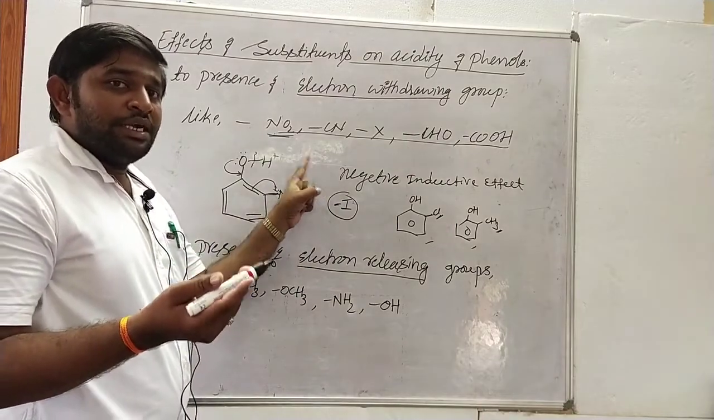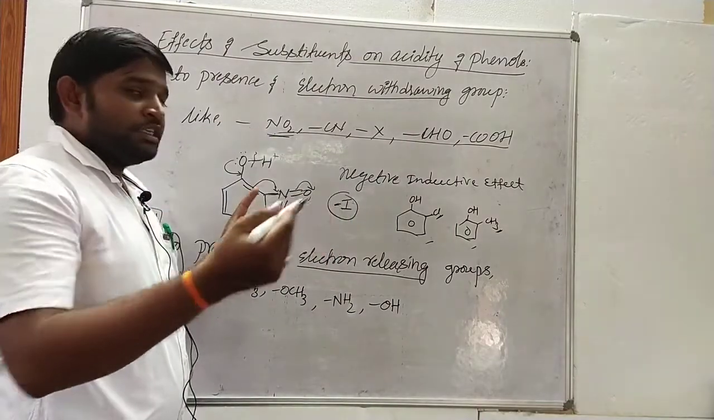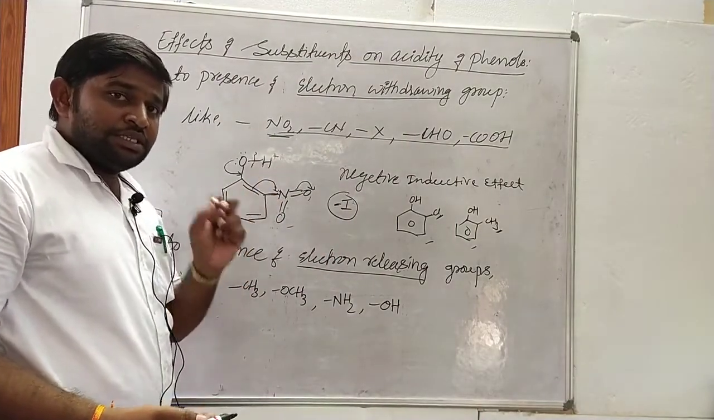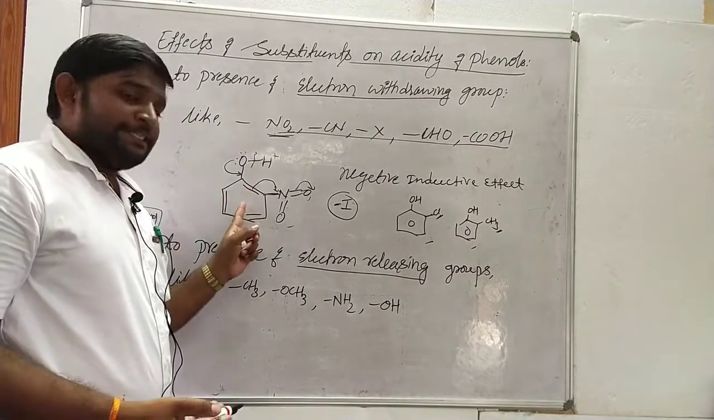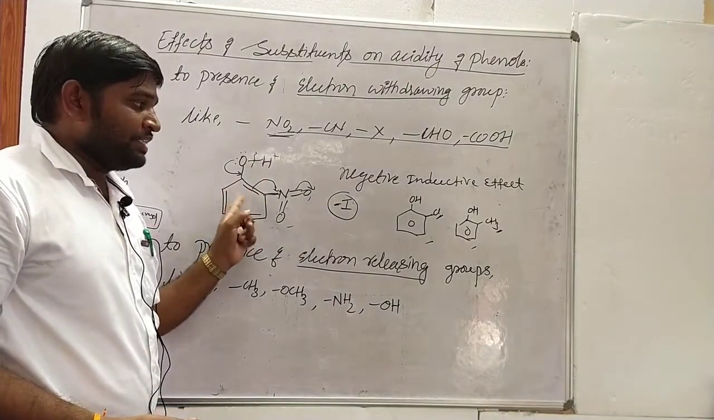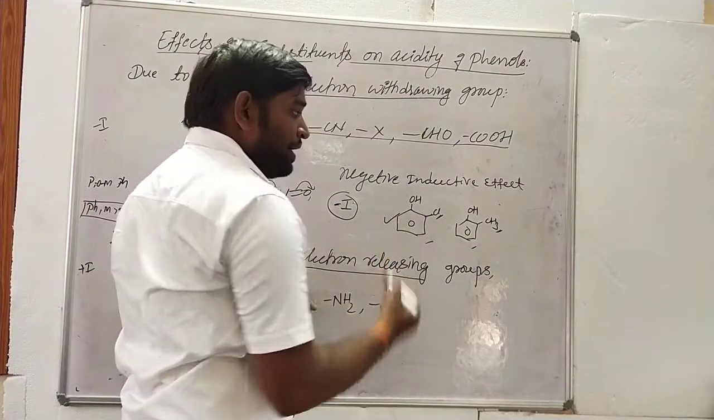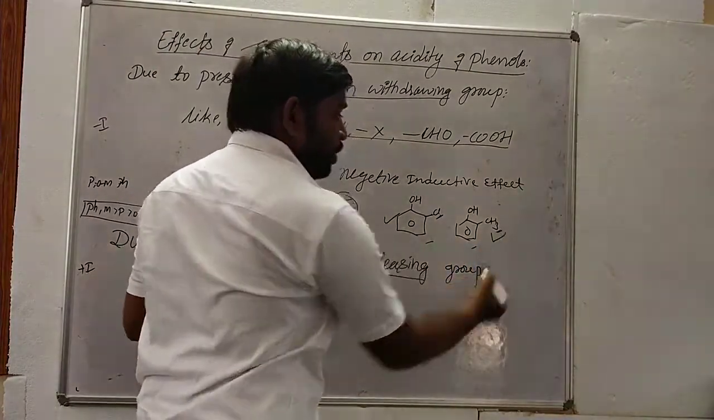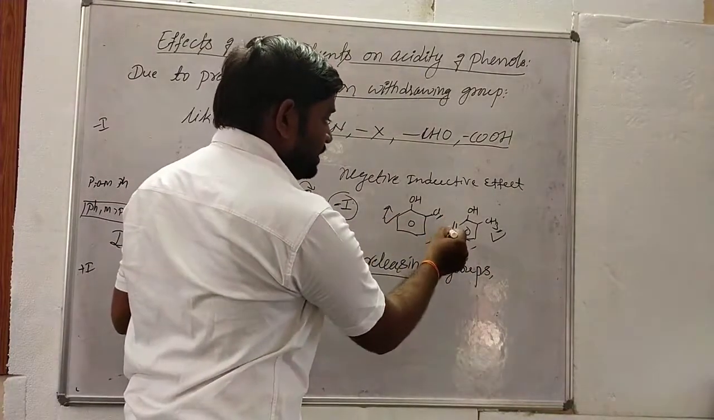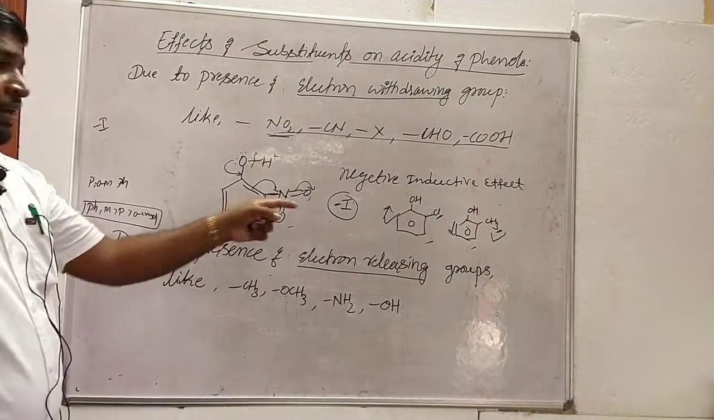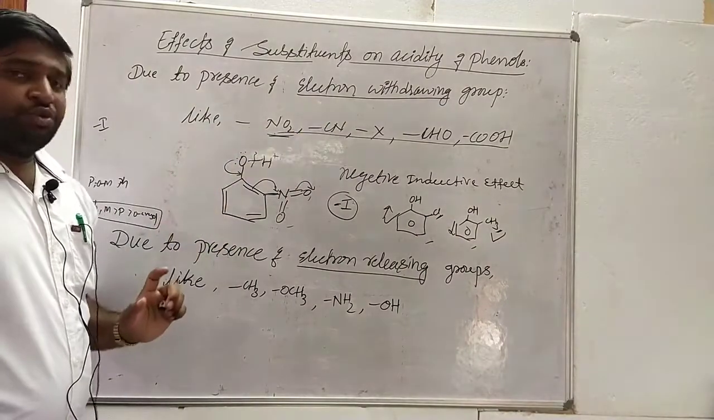So we can say that a substance which has the tendency to donate H plus ions is called an acid. So this acts as acidic in nature due to the presence of the electron withdrawing group. This is more acidic than that molecule. This is more acidic, this is lesser acidic. So we can clarify on the basis of electron withdrawing groups.